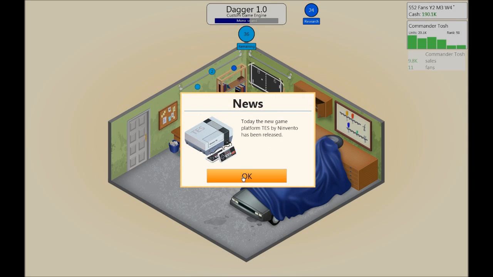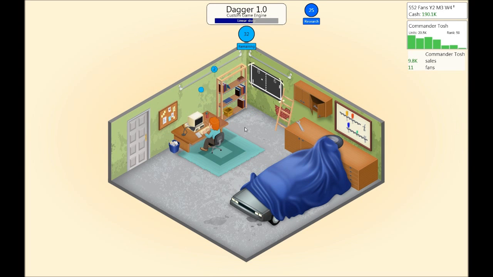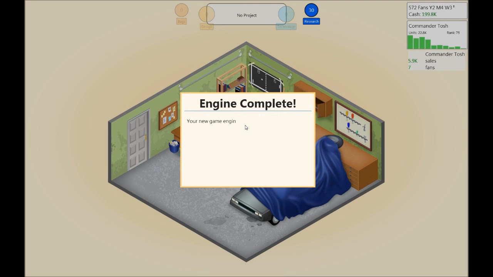Test by Ninvento has been released, which is very good news because this is very bad news. I was supposed to wait for that one to be released before I created this. Well, not much to do about it, I guess. And Dagger 1.0 is now complete.